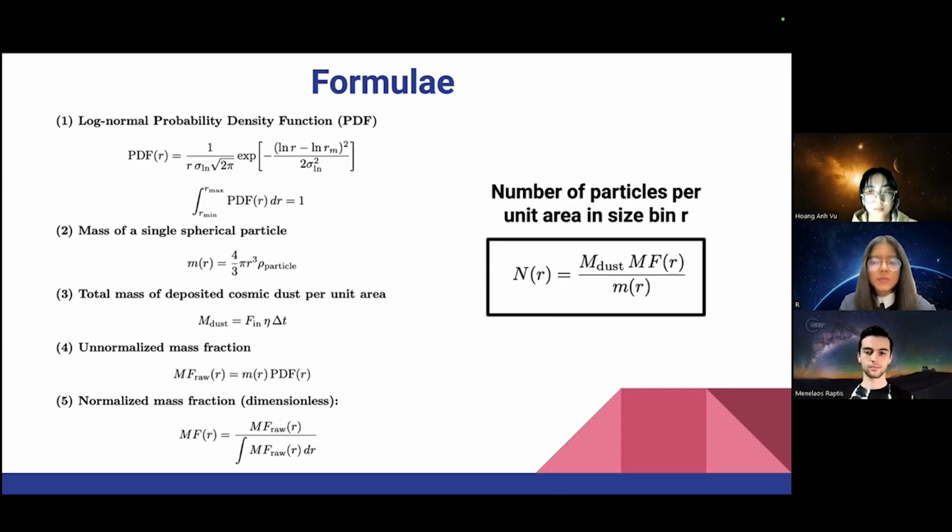processes. The unnormalized mass fraction combines the particle mass and the size distribution. Normalizing this quantity will give us the proportion of total dust mass contained in each size bin. Finally, dividing the mass in a bin by the mass of an individual particle yields N(R), the number of particles per unit area for radius R.